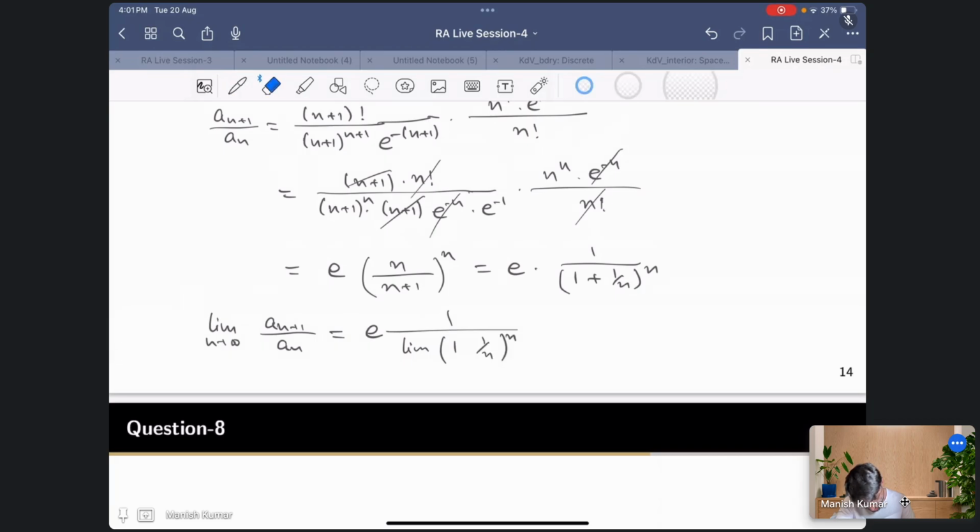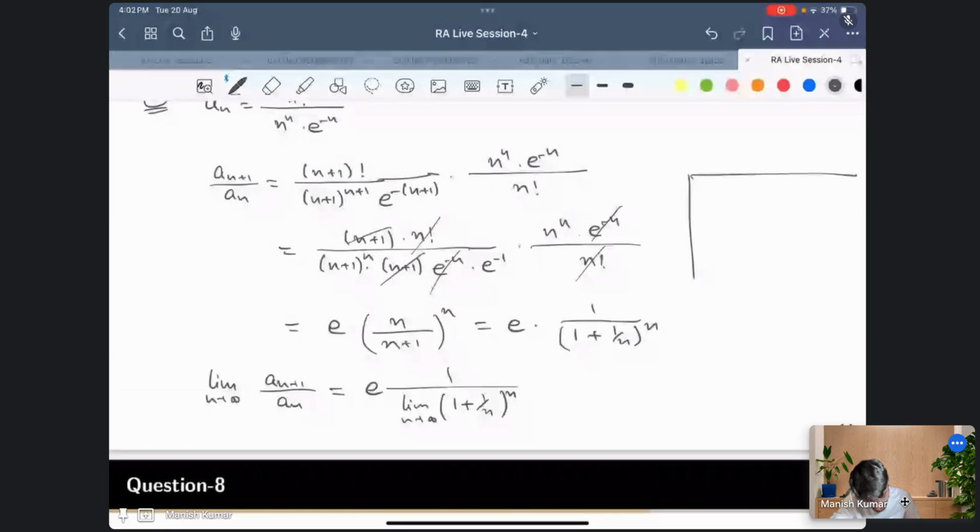This you must have seen at least in calculus: if you have a 1 raised to the power infinity kind of form, then that converges to, let me write the general result. I don't know if you have seen it or not, but this is true: limit n going to infinity of (1 plus k upon n) raised to the power n converges to e raised to the power k.